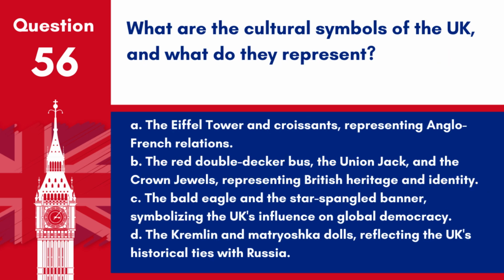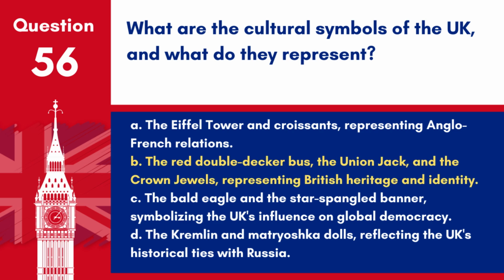Question 56. What are the cultural symbols of the UK and what do they represent? A. The Eiffel Tower and croissants, representing Anglo-French relations. B. The red double-decker bus, the Union Jack and the Crown Jewels, representing British heritage and identity. C. The bald eagle and the Star-Spangled Banner, symbolizing the UK's influence on global democracy. D. The Kremlin and Matryoshka dolls, reflecting the UK's historical ties with Russia.